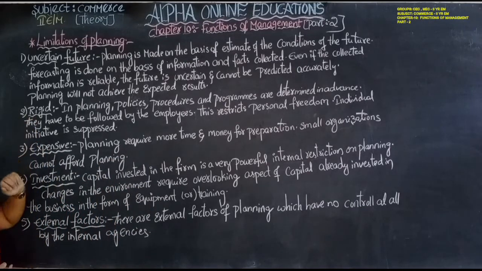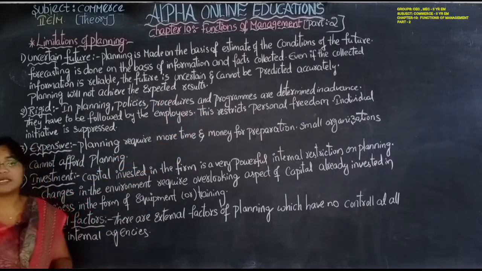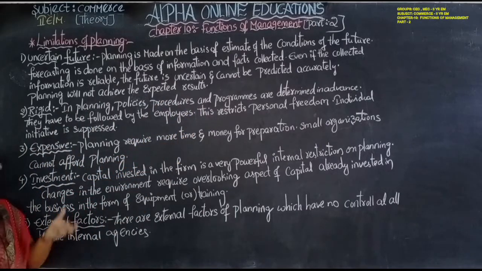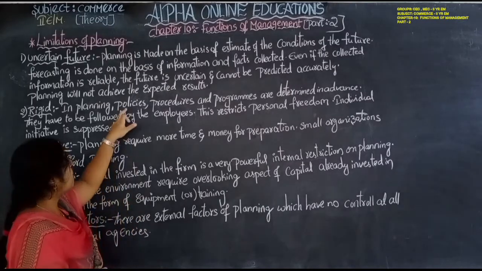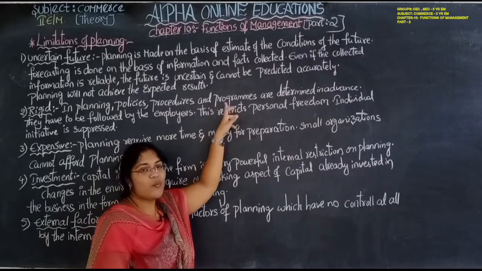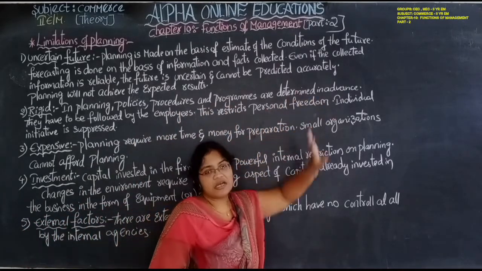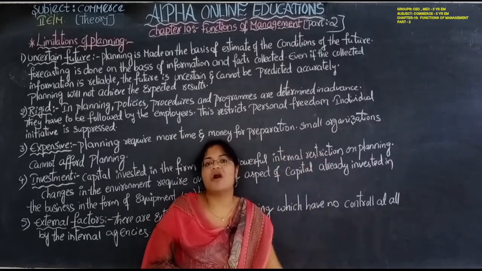Next, rigid. In planning, policies, procedures and programs are determined in advance. So while preparing the plan, whatever policies, procedures and programs there are regarding the plan are determined in advance, means they are planned in advance only.